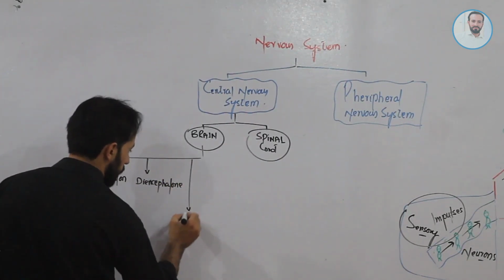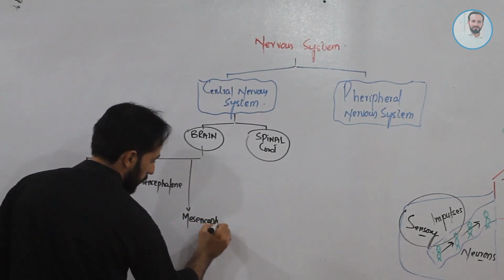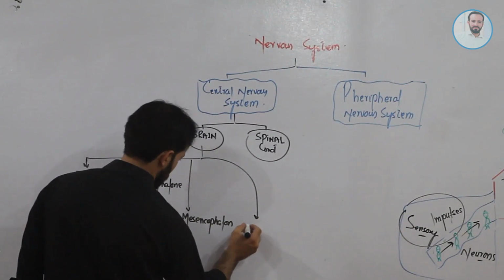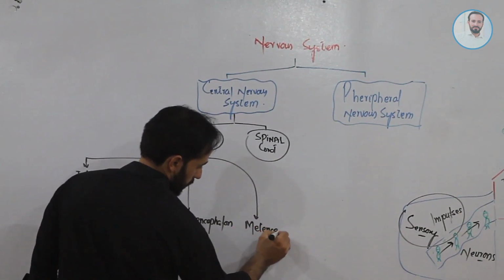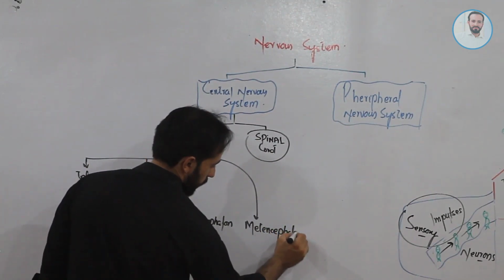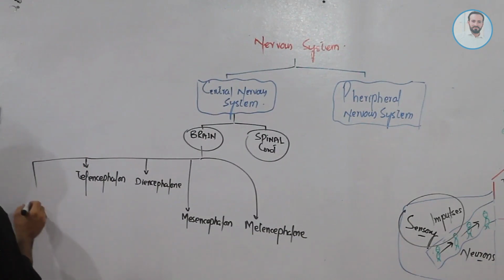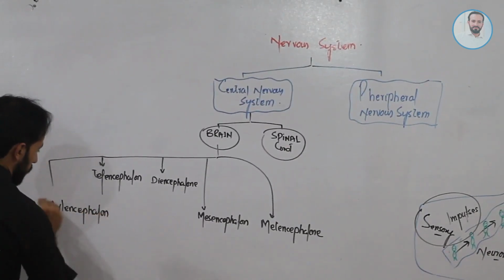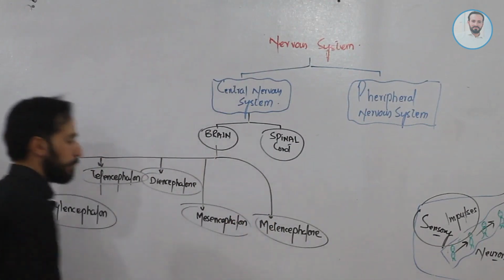Then there is mesencephalon, then metencephalon. And we also know that there should be myelencephalon. Clear? So these are the 5 major divisions of the brain.